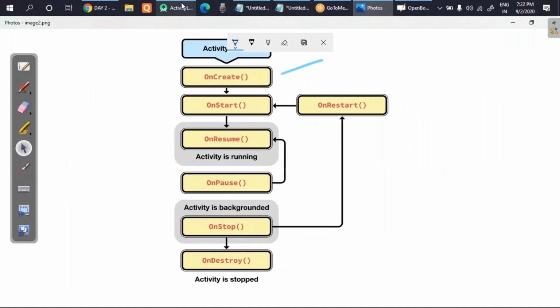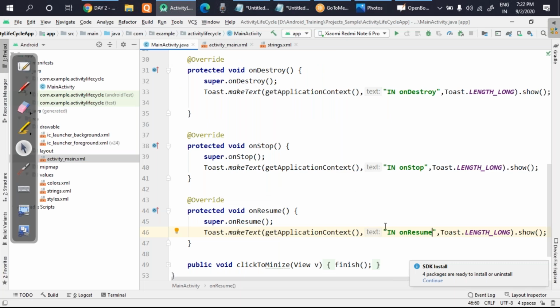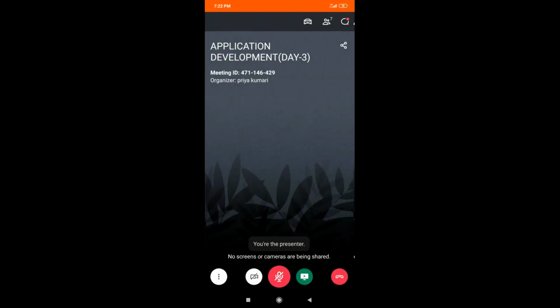First of all, I'll switch my screen from laptop to smartphone. I hope everyone can see my screen now, and I'm going to run the app. So my app has started.